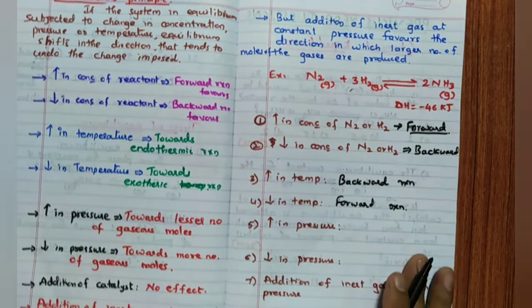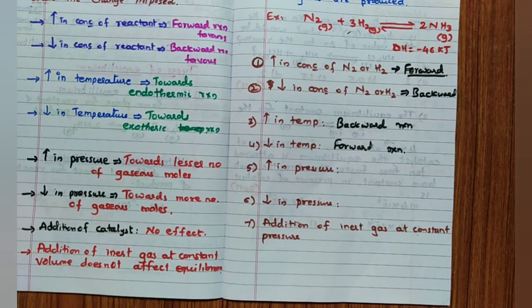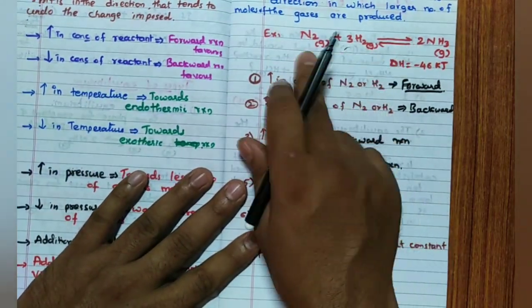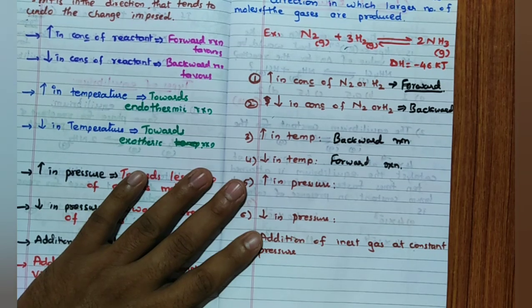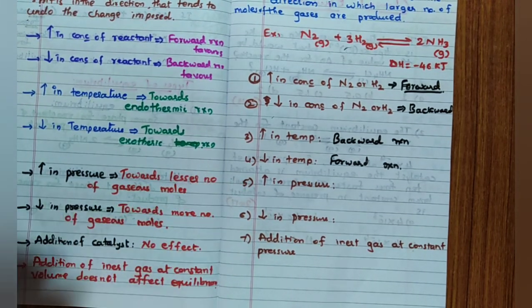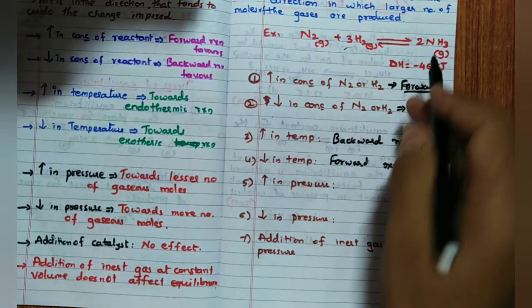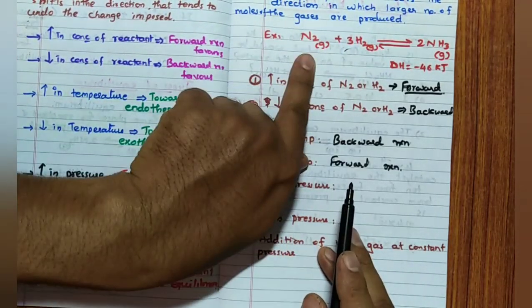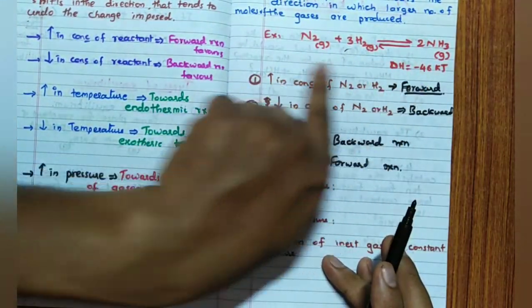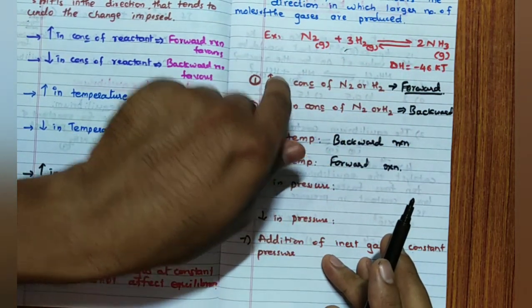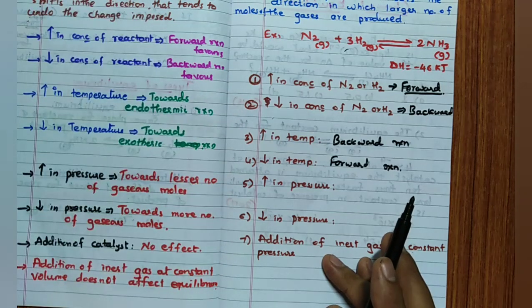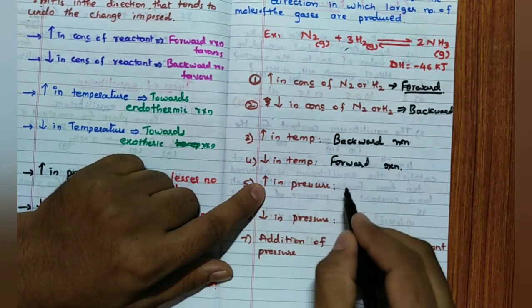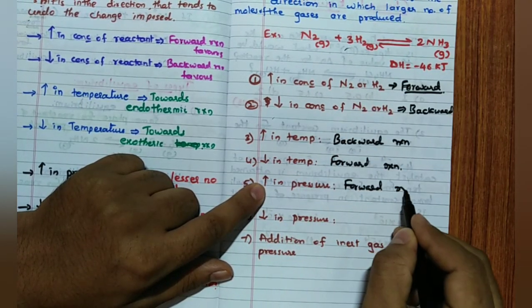Forward reaction favorable. Then, increase in pressure. So, remember, in this case, number of moles is directly proportional to pressure, correct? Number of moles of reactant is more, product is less. Now the pressure of the reactant is already more, product is less. Now increase in pressure, remember already reactant pressure is more. Still you increase the pressure. Definitely it will move towards forward direction because it wants to decrease the pressure, by directing the reaction towards lesser number of moles. Hence remember, lesser number of moles are in forward direction. For this reaction, forward reaction is favorable.